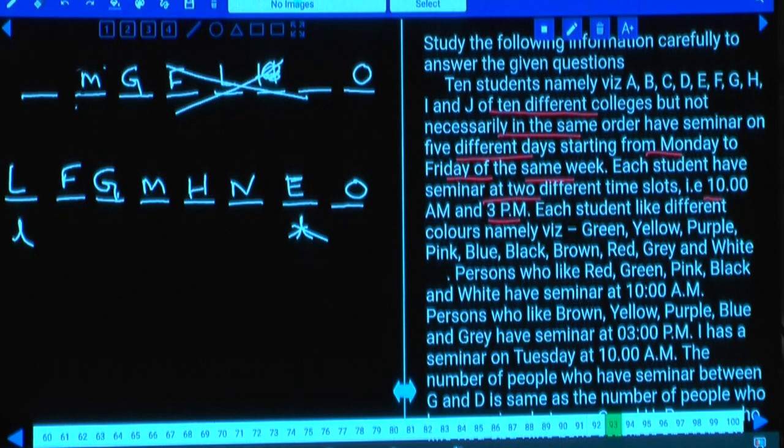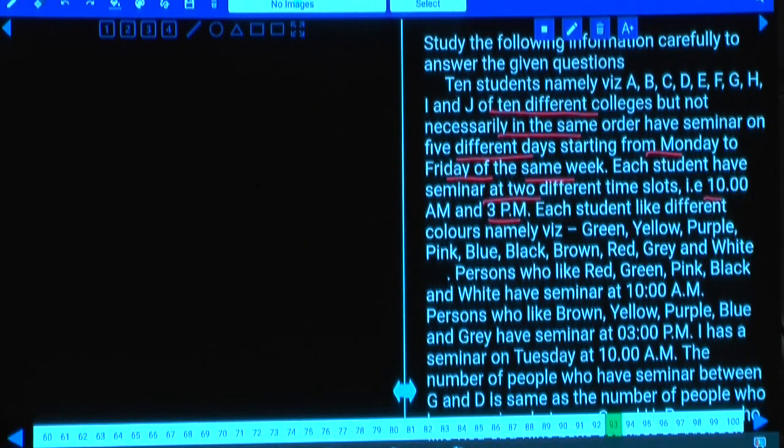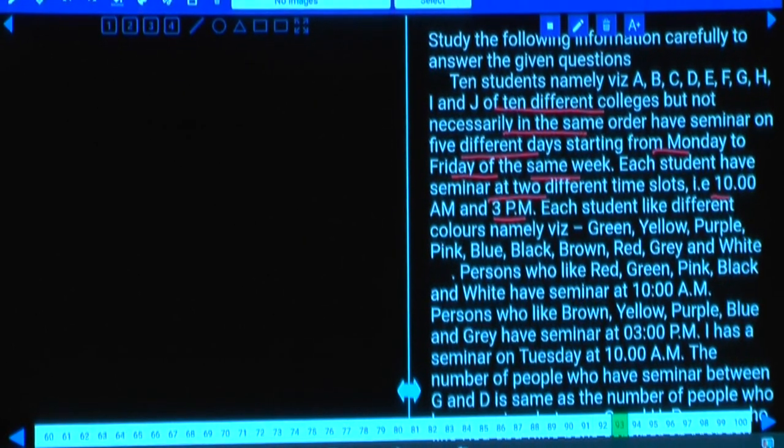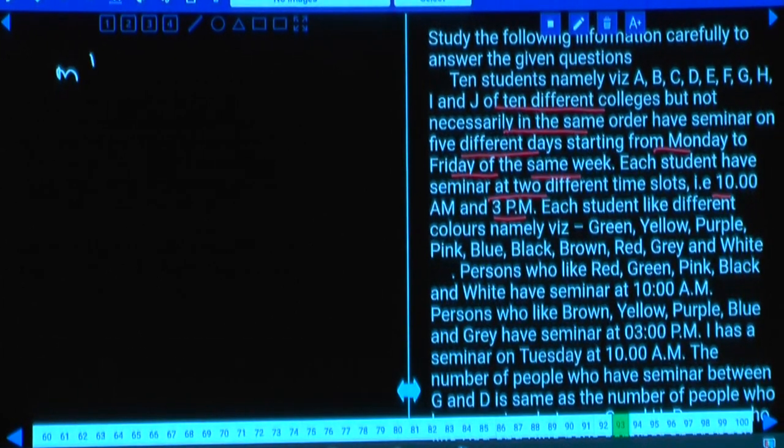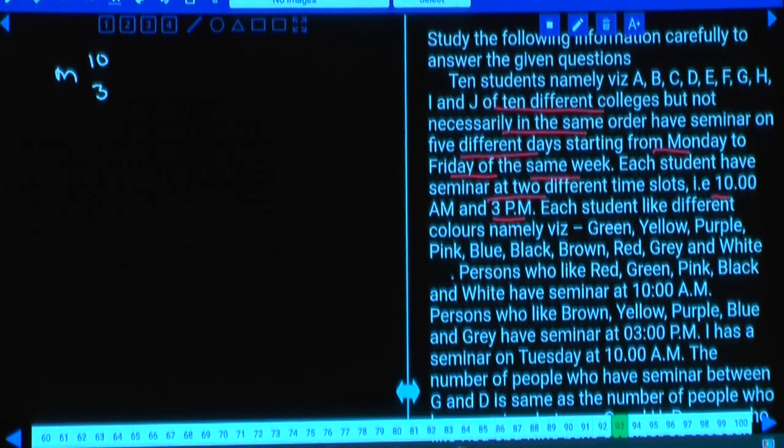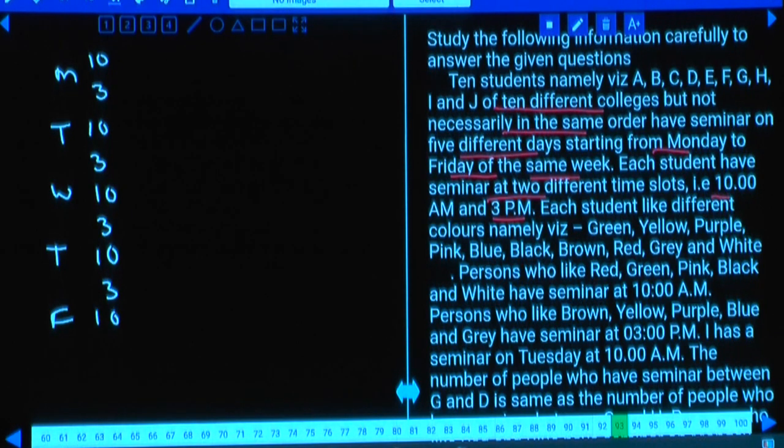Tell me what are those 5 different days? Monday to Friday. And what are the timings? Monday 10 o'clock is 1 and Monday 3 o'clock is the other. Then Tuesday 10 o'clock and 3 o'clock. Next Wednesday 10 o'clock and 3 o'clock. Next Thursday 10 o'clock and 3 o'clock, and Friday 10 o'clock and 3 o'clock.